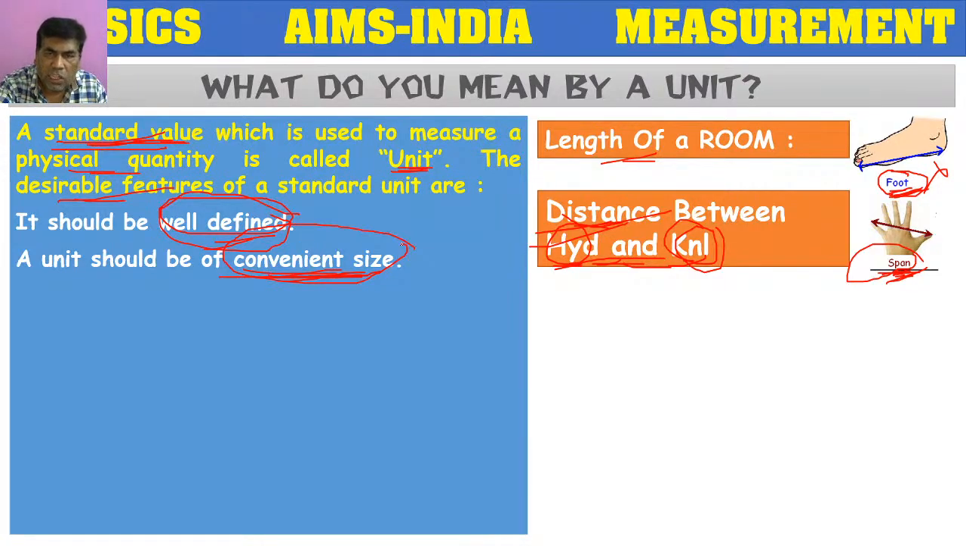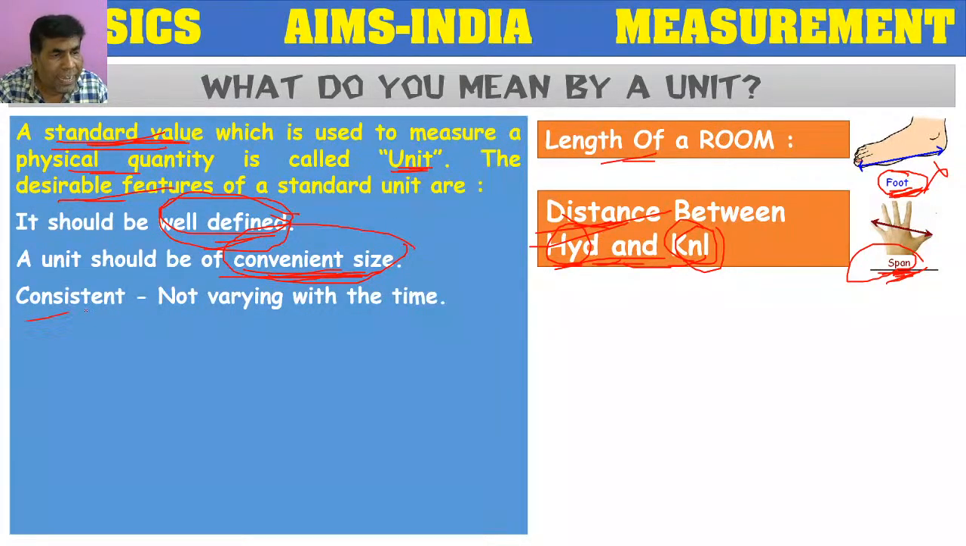For measuring smaller lengths, we will make use of a scale. For measuring cloth, we will make use of a tape. For measuring distances between large cities, we will make use of a survey chain. So like that, the unit should be of convenient size.